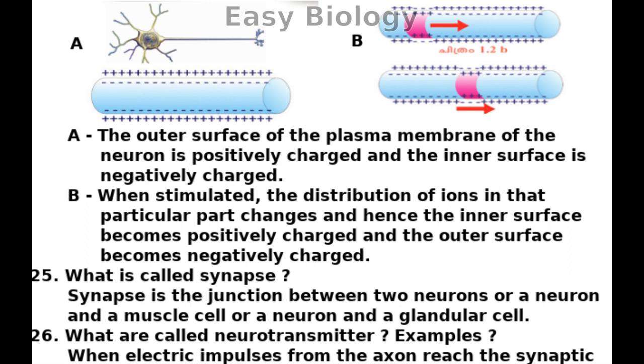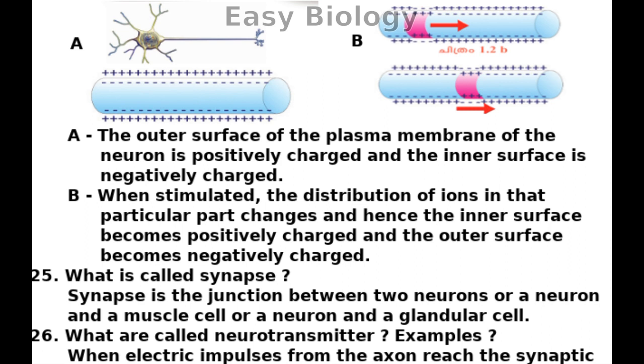A. The outer surface of the plasma membrane of the neuron is positively charged and the inner surface is negatively charged. B. When stimulated, the distribution of ions in that particular part changes and hence the inner surface becomes positively charged and the outer surface becomes negatively charged.